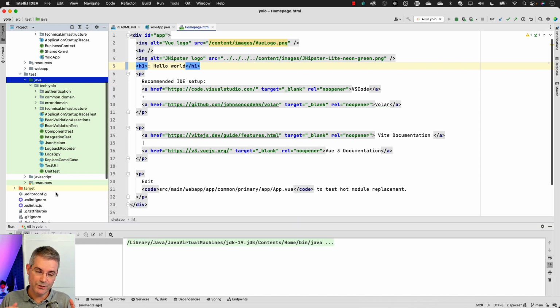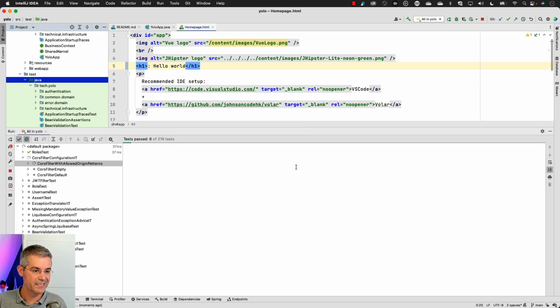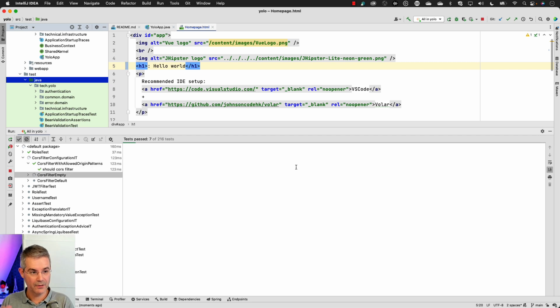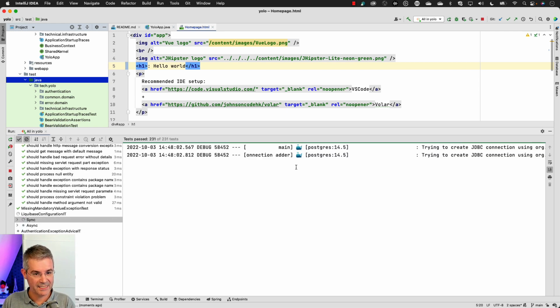The main difference here is that we've got better test coverage. We have more tests, and they're also much faster. If we run all the tests, everything usually runs in a few seconds. There's a couple of tests here which are a bit slow, especially one test which checks that the application manages a slow database connection. So of course that test is a bit slow. Otherwise everything is pretty fast.